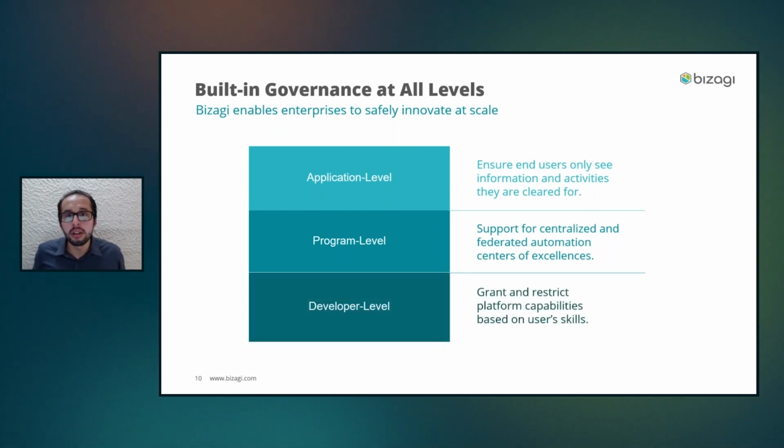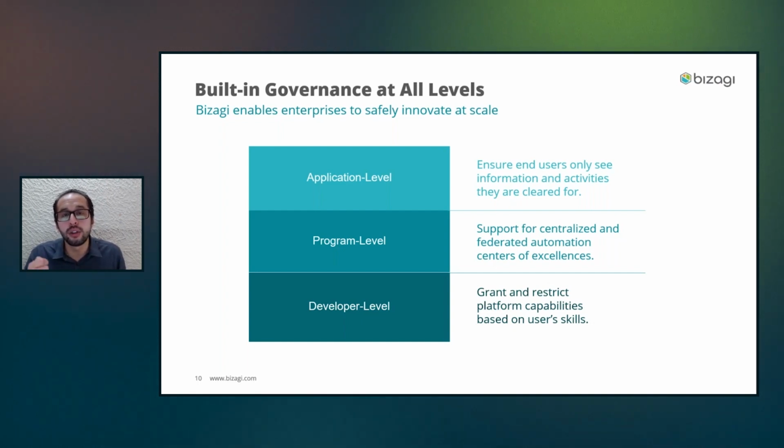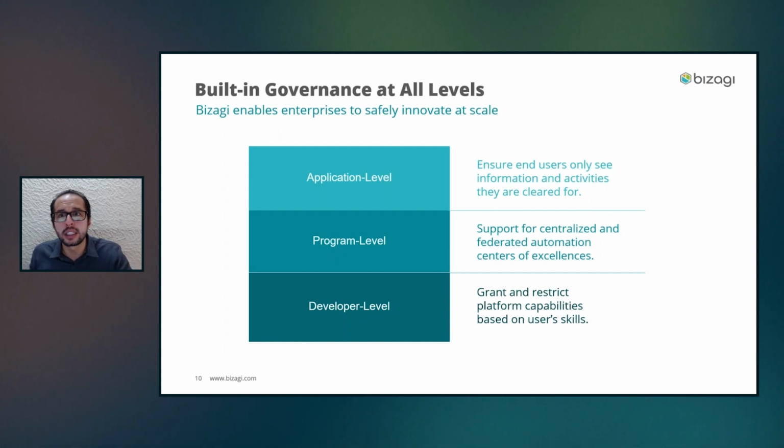And at the end, we also want to offer built-in governance at the developer level, meaning that we want our platform to be flexible enough to display every capability according to the technical skills of the developers. We can have different levels of skills, right? And according to that level, present some features or hide some features. So these are the three main pillars that we have.